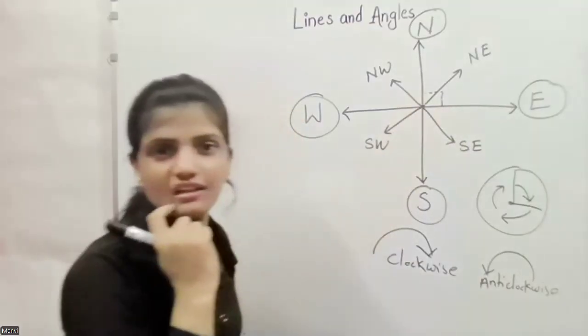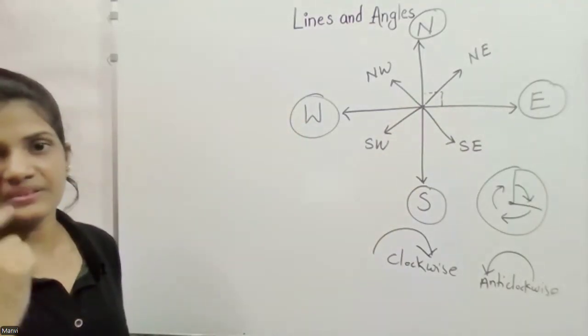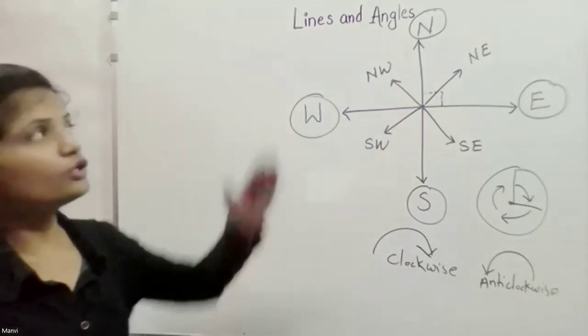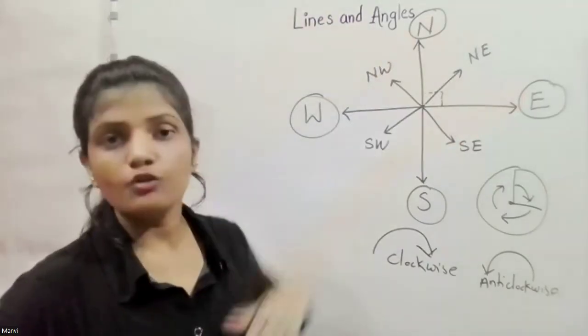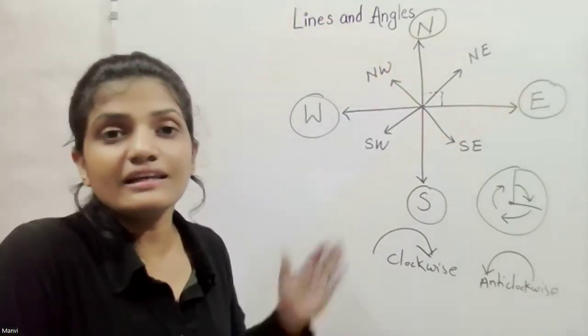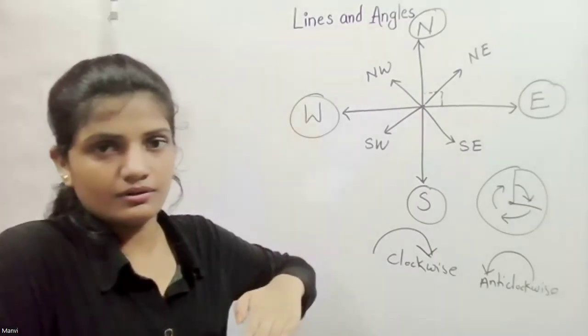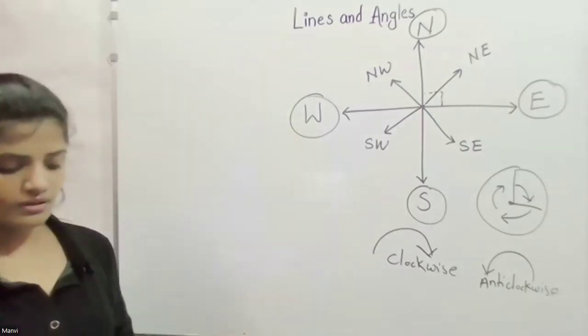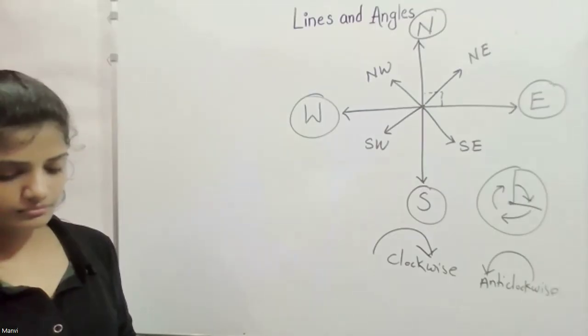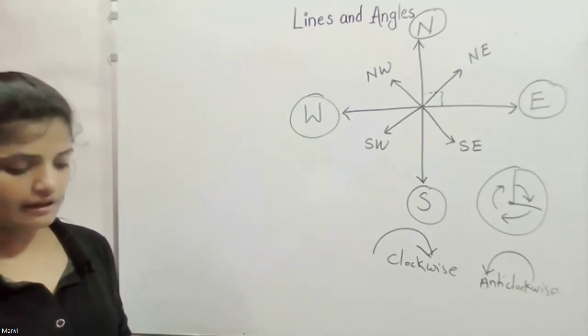If we move north to east, we are moving 90 degrees. And going west to south, will that also be 90 degrees?